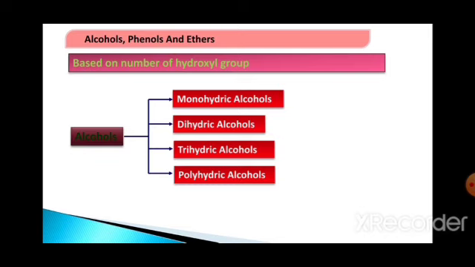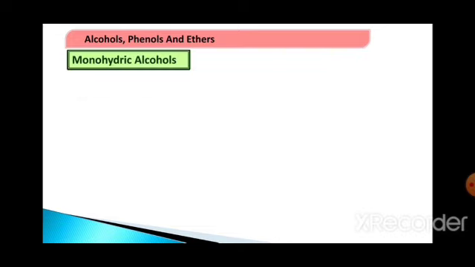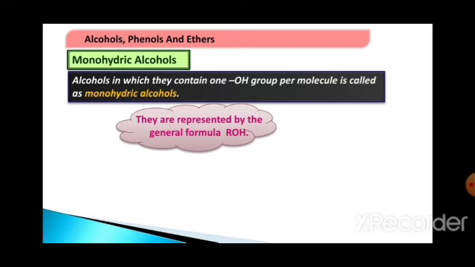Let us see the monohydric alcohols, the first category based on the number of hydroxyl groups. As the name itself says, monohydric alcohols, that means it contains only one hydroxyl group. So it can be defined as alcohols in which they contain one OH group per molecule are called monohydric alcohols. And they are represented by the general formula ROH, where R is an alkyl group. Let us see some of the examples.